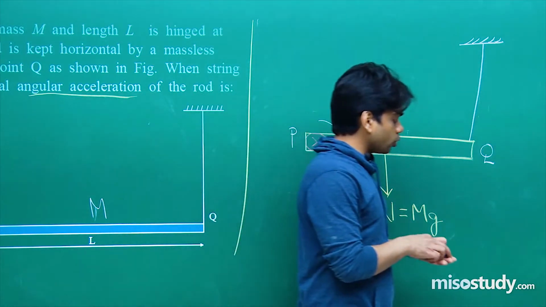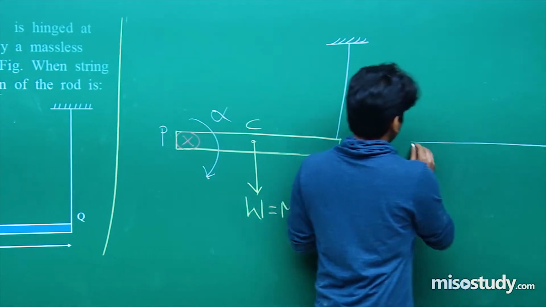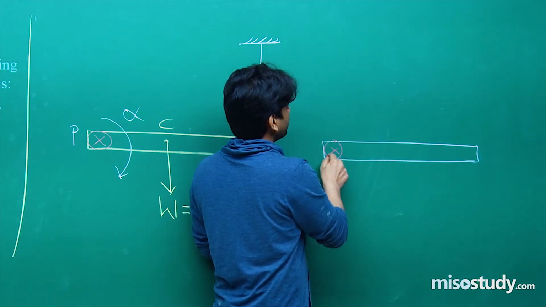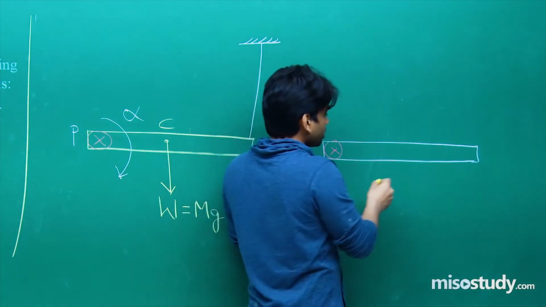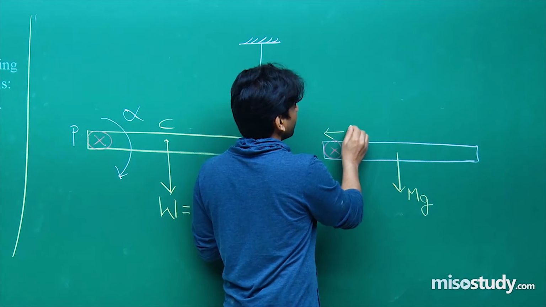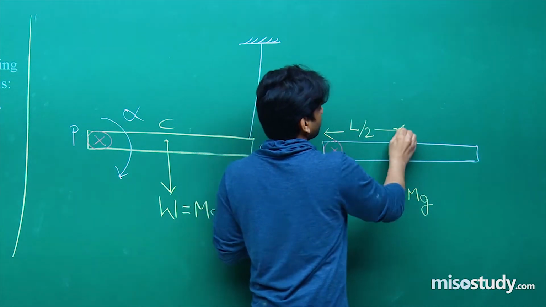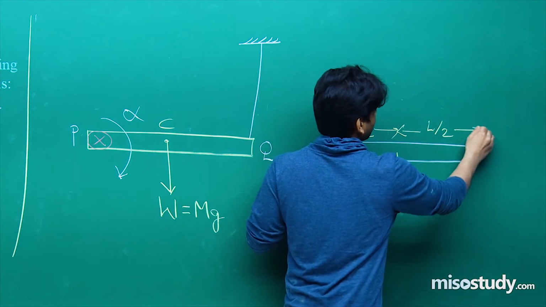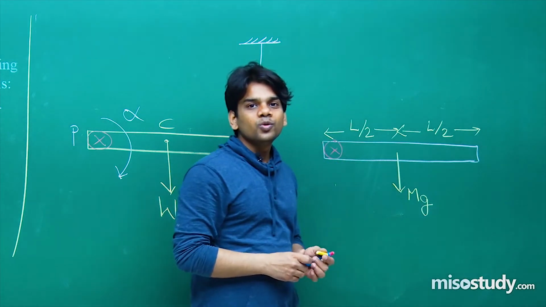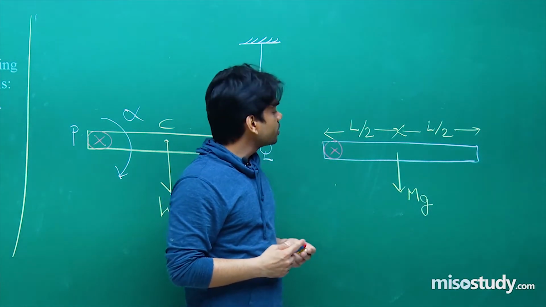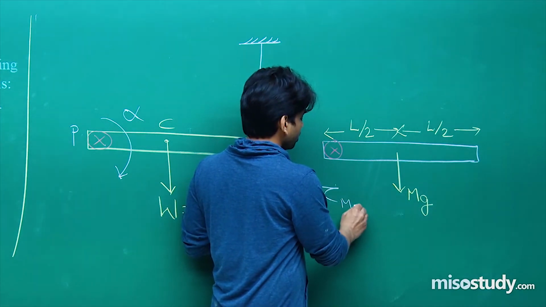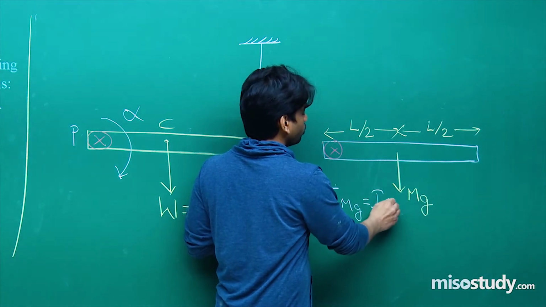Now see here the second figure that I am going to draw. In this figure, the same rod which is hinged at this point, when the string is cut, I have removed this string now. This rod is coming down, the force acting on it is mg downwards. This length can be given as L by 2, and this part can be given as L by 2. We have two half lengths. Now on writing the equation, torque of mg will be equal to I into alpha.